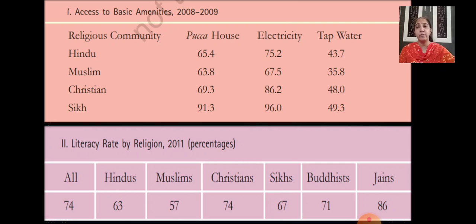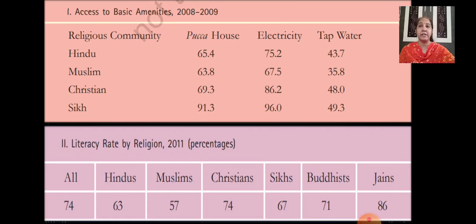Similarly, you see the other religious communities also, Christian and Sikh. When you compare all these four, children, you will be able to see that the Muslim community has less access to basic amenities compared to the other communities.